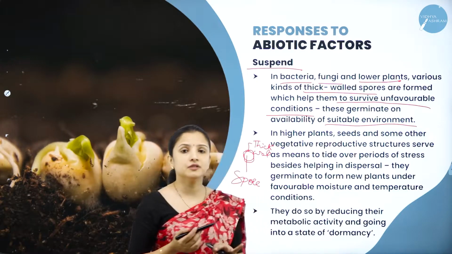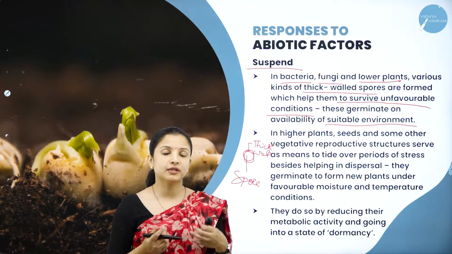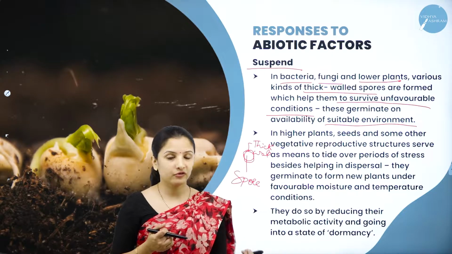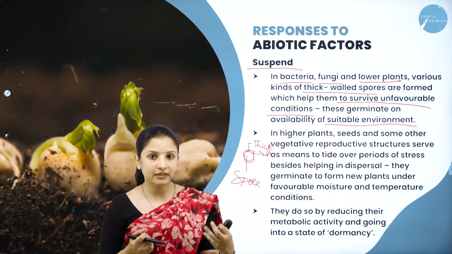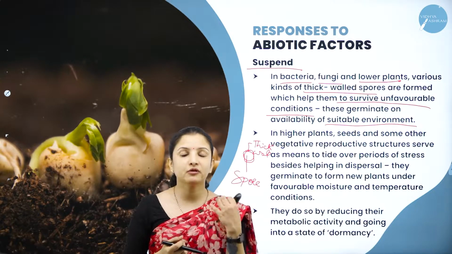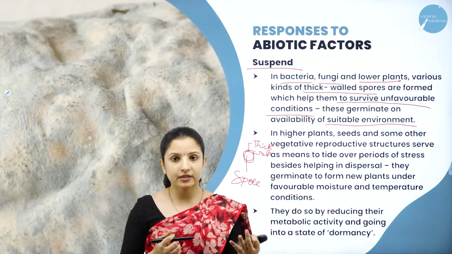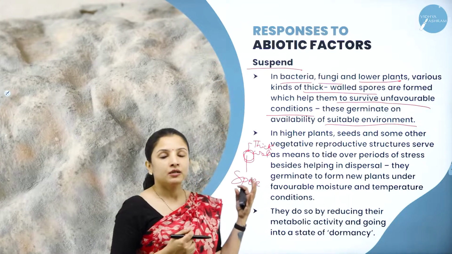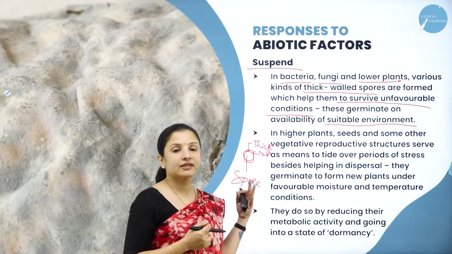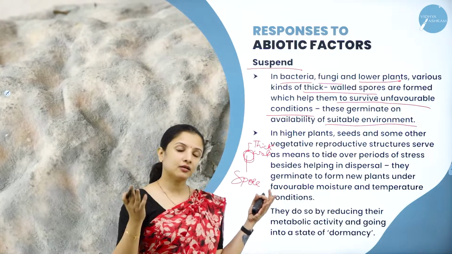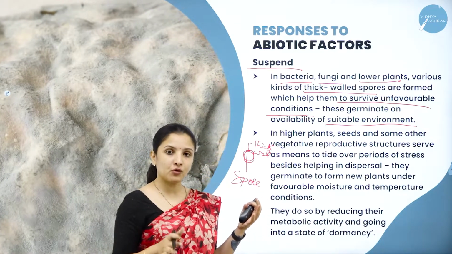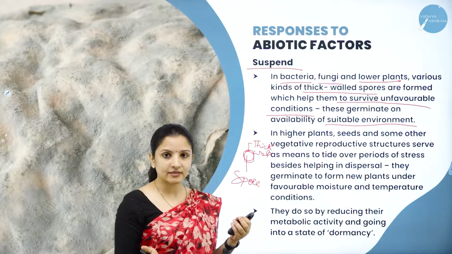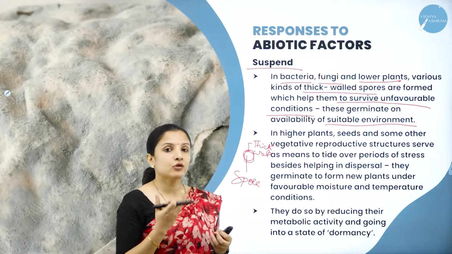I'll take the example of bacteria. There are certain bacterial spores which are capable of germinating and moving on into the next cycle, and for that particular process they need water. Or there are certain fungi whose spores, if they have to enter into the next stage of their life cycle, require water.